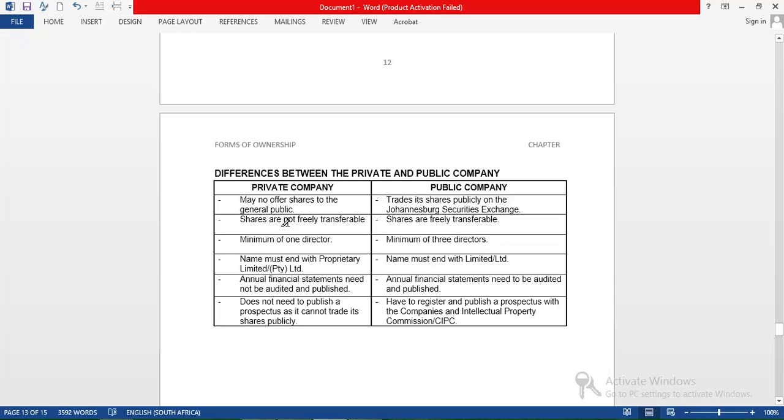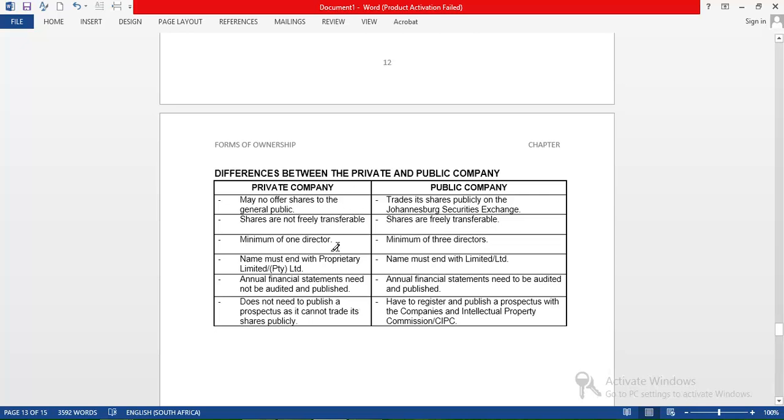Also, another difference is that shares in a private company are not freely transferable. It means you cannot transfer them easily from one person to the next. But in public companies, they're freely transferable. If you invest in a public company and you don't want those shares anymore, you can easily sell them and another person can easily buy them. But for a private company, it's quite difficult.